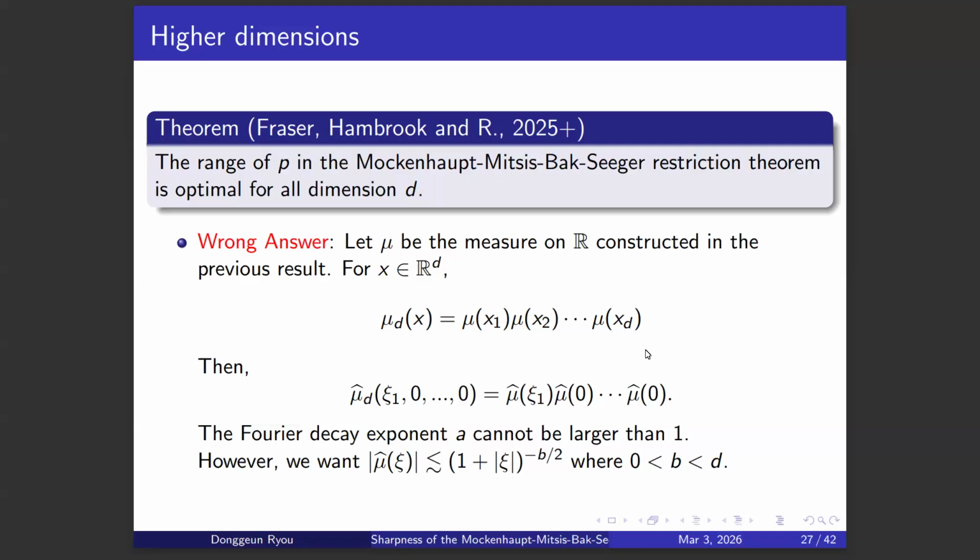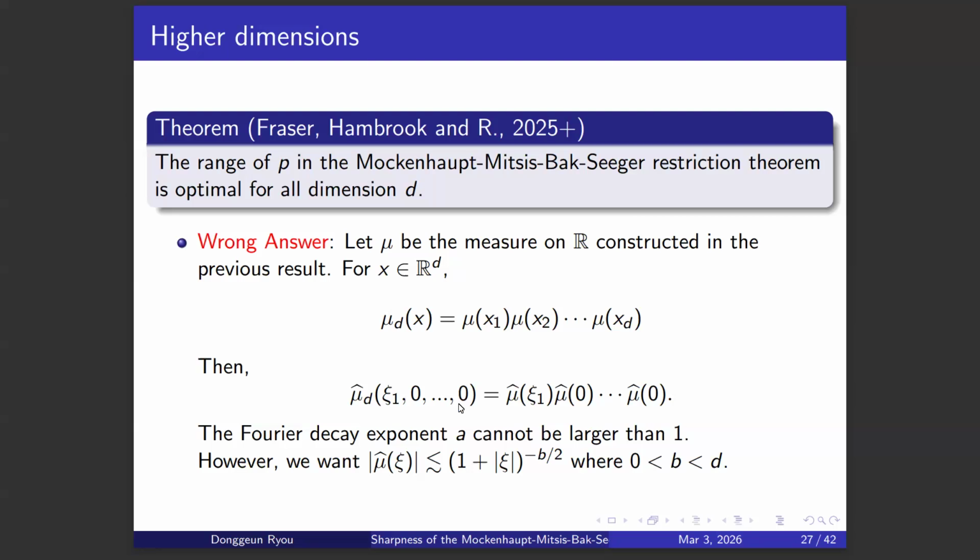And let's consider one direction only, where all the other coordinates are zero, and only ξ1 is non-zero. Since this was constructed from a measure in R1, the exponent of Fourier decay cannot be larger than 1, because this mu is coming from the measure in one dimension.